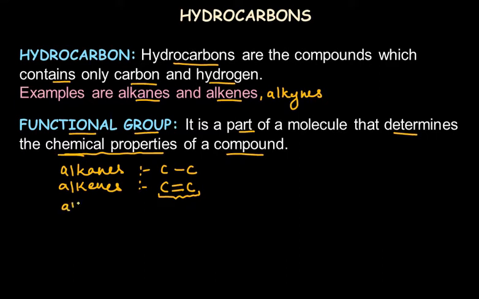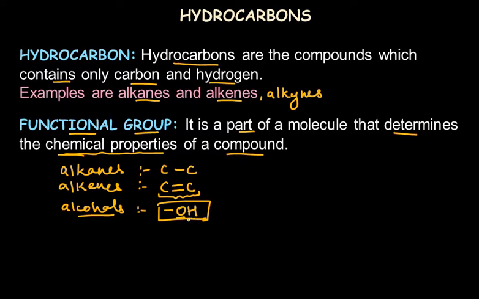Now alcohols are another homologous series. For them the main functional group is OH, that is oxygen and hydrogen. Alcohols are not hydrocarbons; they are organic compounds, and because oxygen is present in alcohols, they cannot be called hydrocarbons. But the OH part of the molecule is responsible for its chemical properties. Chemical reactions will occur because of the presence of the OH group.